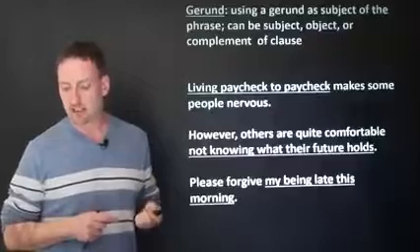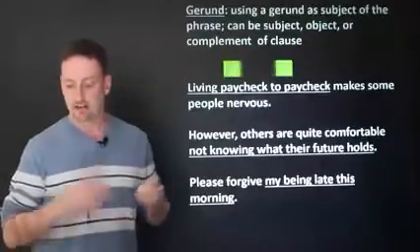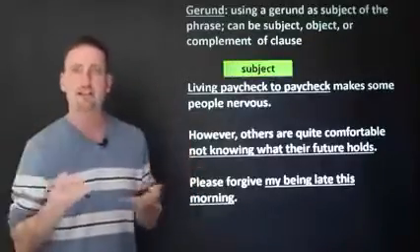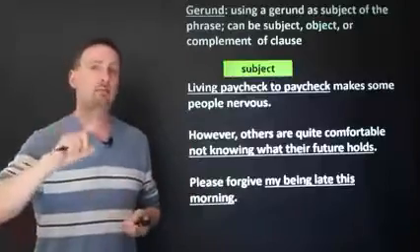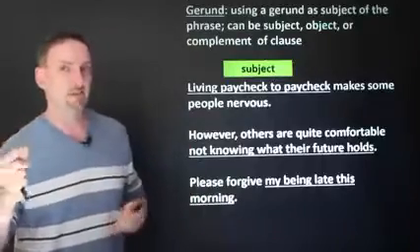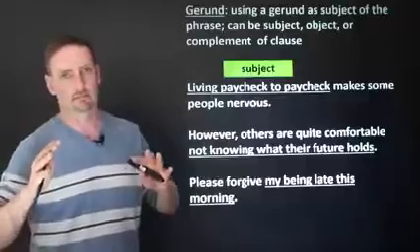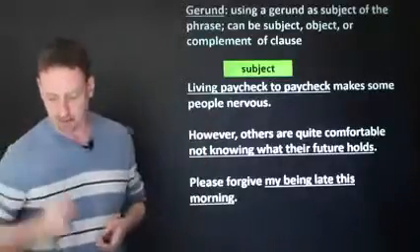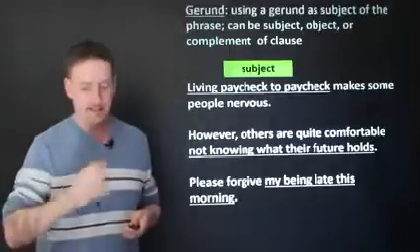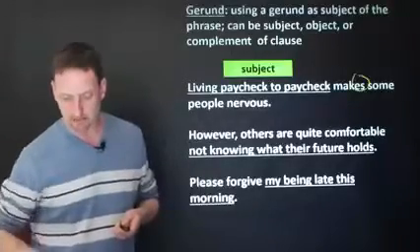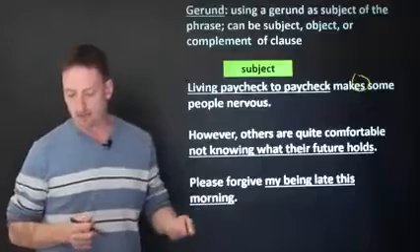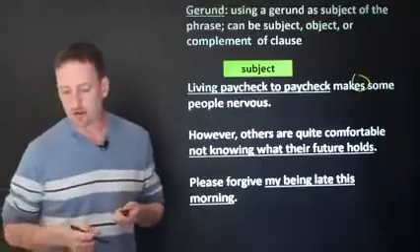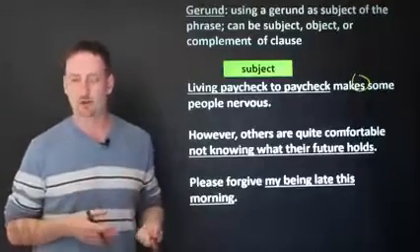Living paycheck to paycheck makes some people nervous. Living paycheck to paycheck, this is your complete subject. A thing to remember about gerund phrases, they're always singular, okay? You're never going to have a plural gerund phrase subject. Keep that in mind. That's why makes. Notice makes, not make.